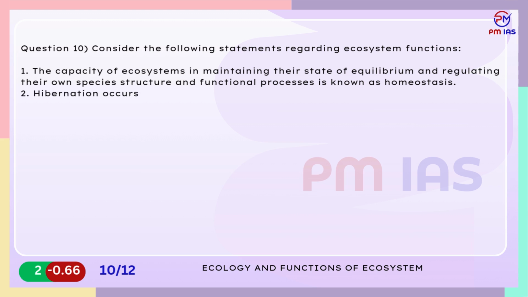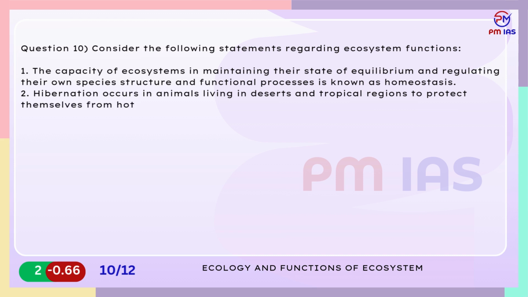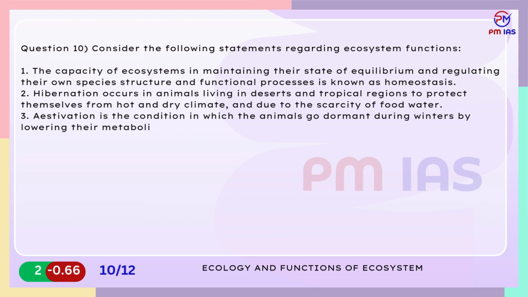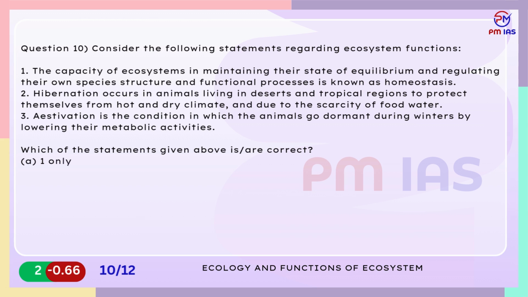2. Hibernation occurs in animals living in deserts and tropical regions to protect themselves from hot and dry climate and due to the scarcity of food and water. 3. Estivation is the condition in which the animals go dormant during winters by lowering their metabolic activities. Which of the statements given above are correct? A. 1 only. B. 2 and 3 only. C. 3 only. D. 1, 2 and 3.